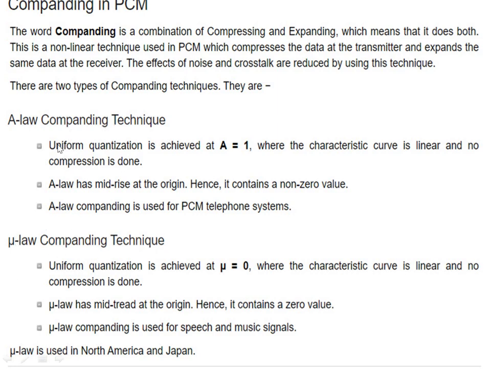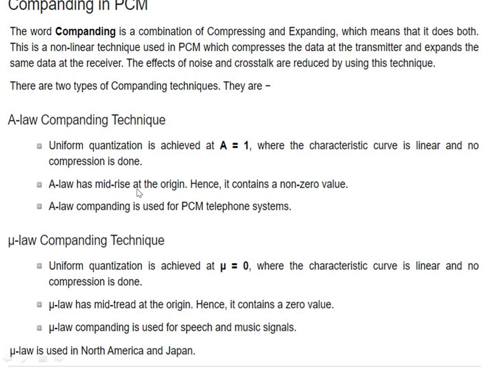In this case, we are going to observe three points here. In A-law compounding and mu-law compounding, uniform quantization is achieved. In A-law, uniform quantization is achieved at A equal to 1. In mu-law, uniform quantization is achieved at mu equal to 0, where the characteristic curve is linear and no compression is done. I will show the representation in graphs.